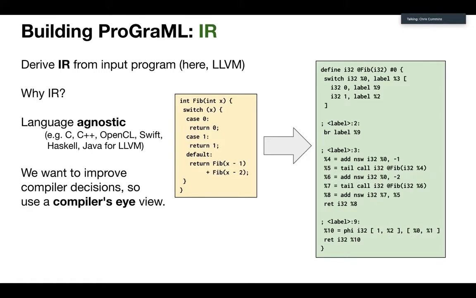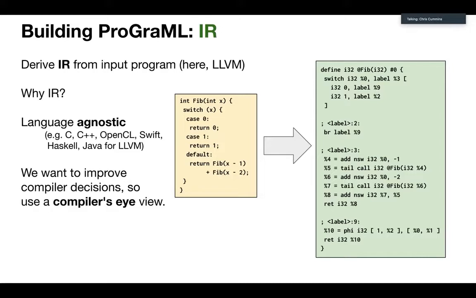To build ProGraML, we start by lowering it down to an IR. In this case, we've so far focused on LLVM IR, but the approach is actually general for different compilers. We also have support for XLA, but we just haven't got around to doing anything exciting with it yet. The reason for choosing the IR is the obvious one, that it's language agnostic. If you get a compiler like Clang, or a compiler like LLVM, where they've got lots of different front ends, then you can represent a large number of different source languages using this IR.